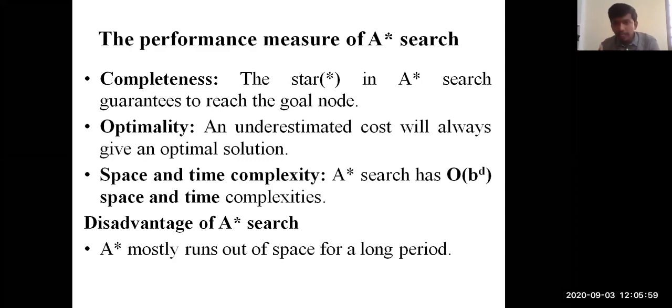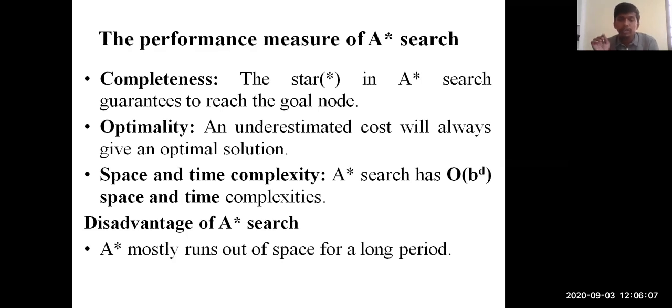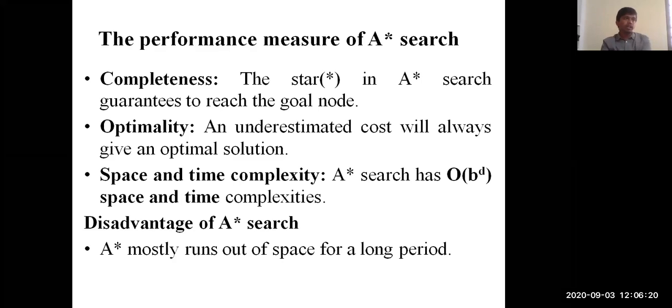As discussed, the space complexity is similar to the previous iterative deepening algorithm, that is big O of b power d, branches power depth. There the time complexity is big O of d, but here the time complexity and space complexity are both the same, big O of b power d. The only drawback of the A star algorithm is that it runs out of space for a long period. Because it needs to compute the f of n value every time, it takes a lot of space and a lot of time. So definitely it's time consuming, and that's why it's not preferred for higher level problems.